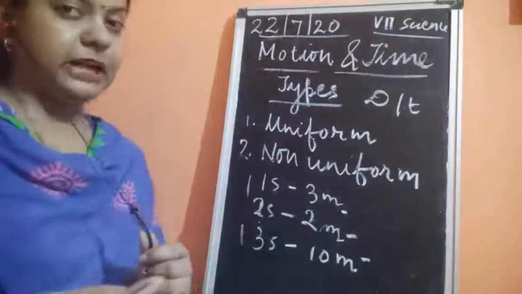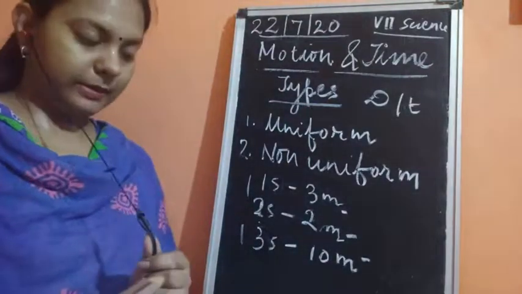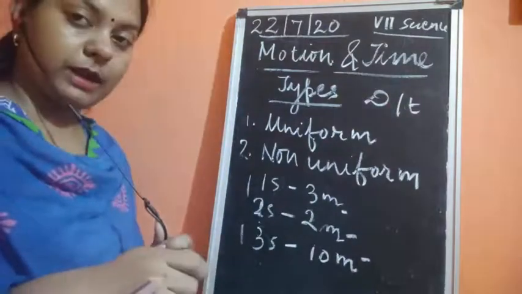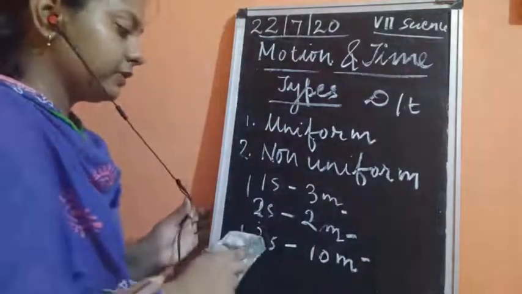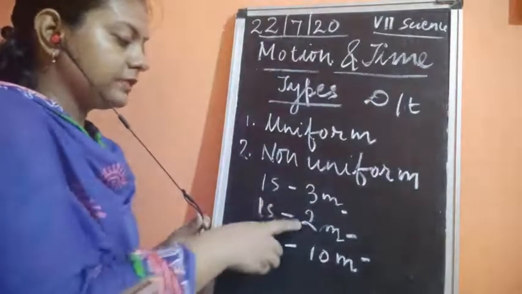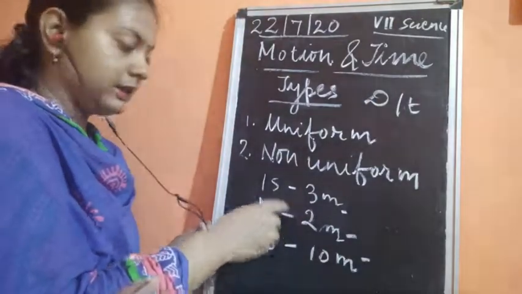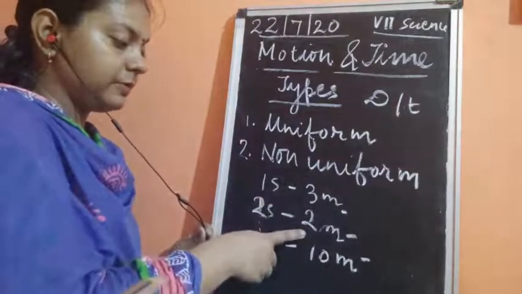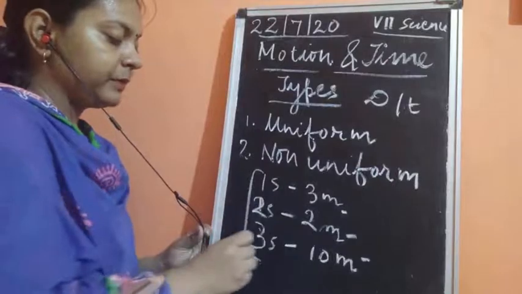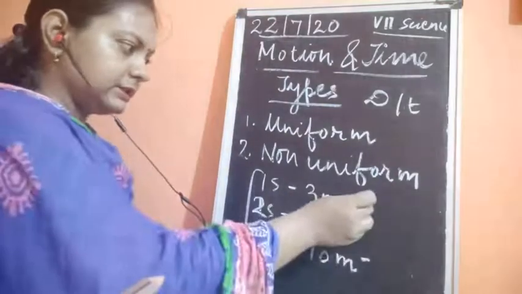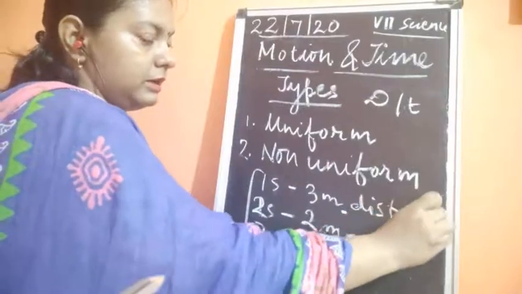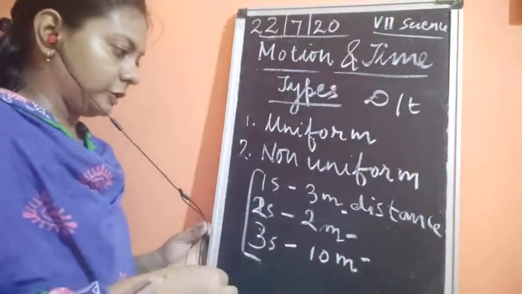In the next second it is traveling with this type of speed, and in the third second with that type of speed. It means the time is uniform but the distance is not uniform, which is again a type of non-uniform motion.